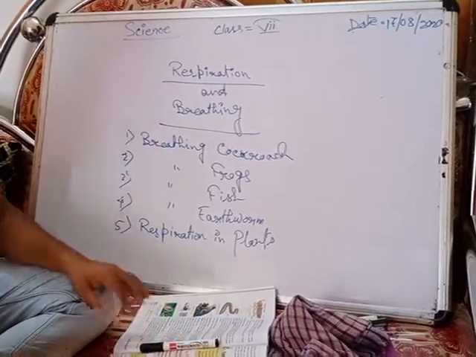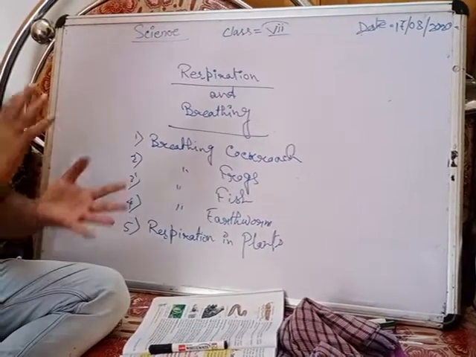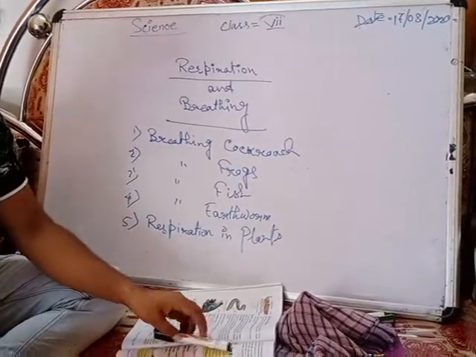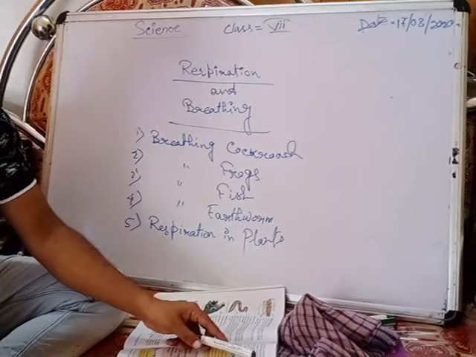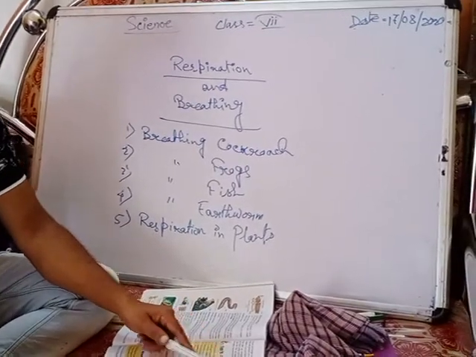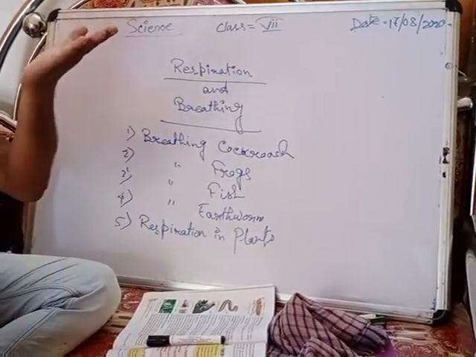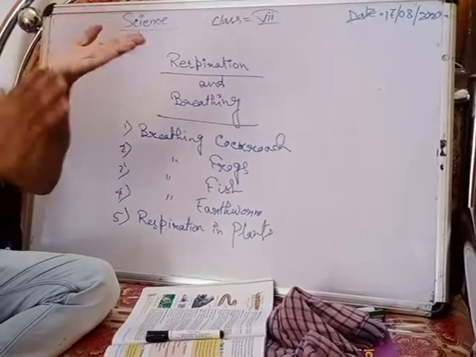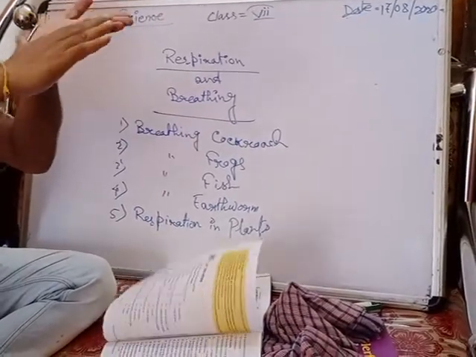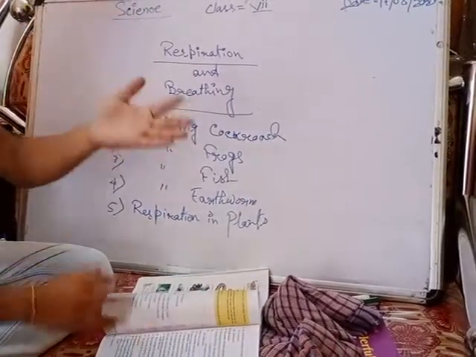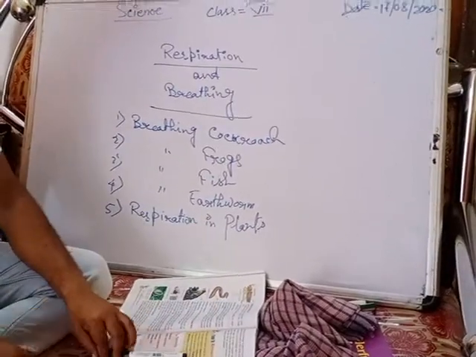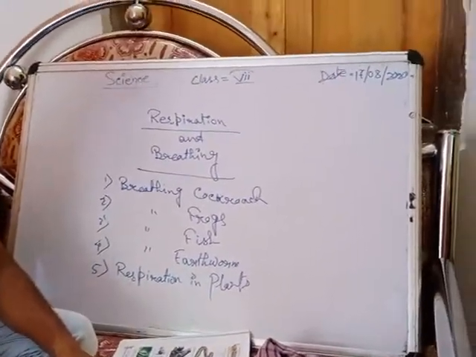That means stomata will be present on the surface of the leaf, on the lower surface of the leaf. This one is the upper surface and this one is the lower surface. Stomata are present in the lower surface of the leaves.